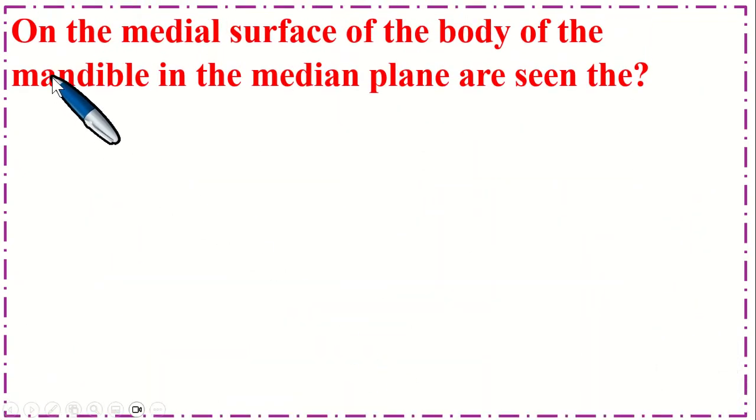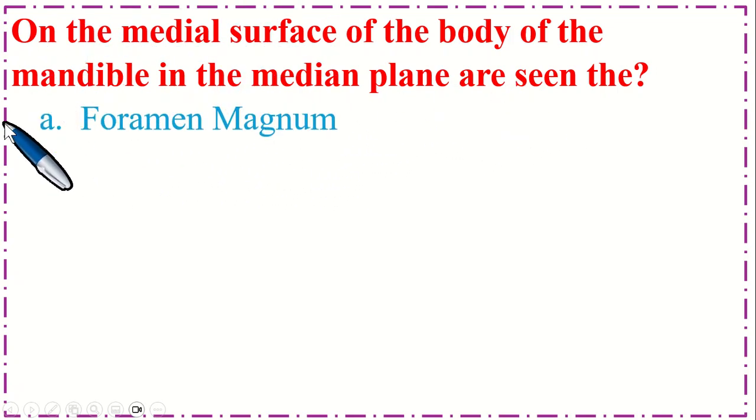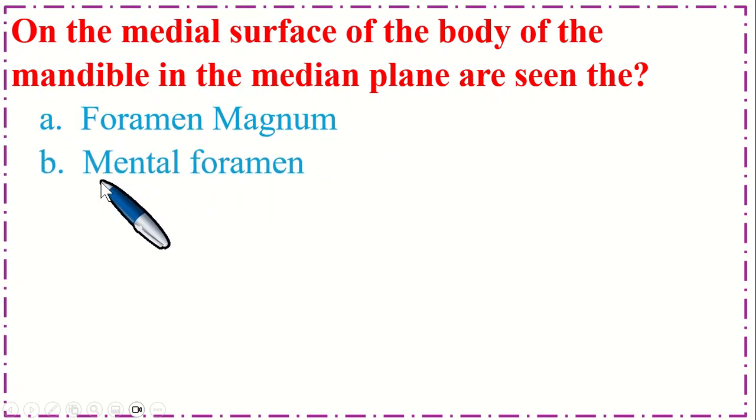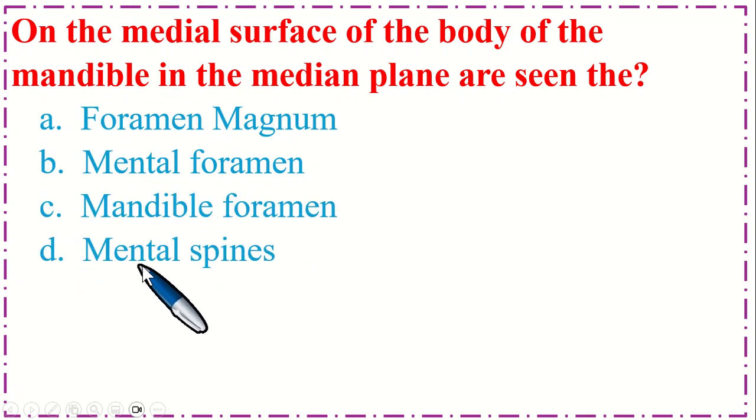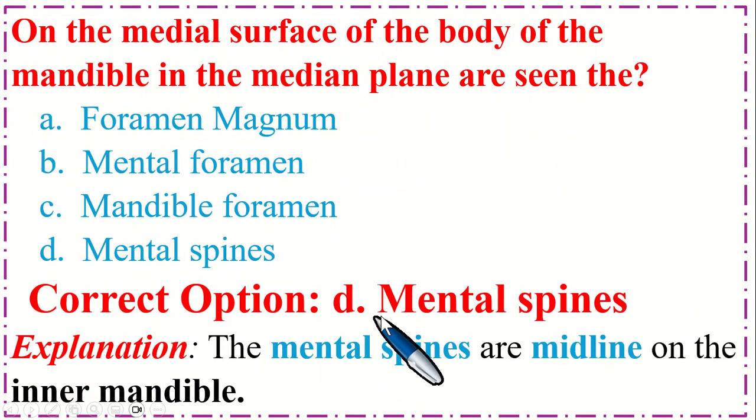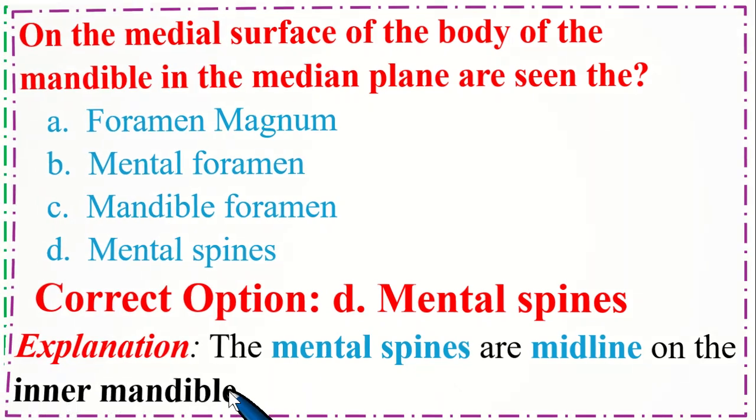So this is a very important MCQ. On the medial surface of the body of the mandible and the median plane are seen: option A, foramen magnum; B, mental foramen; C, mandibular foramen; and option D, mental spines. So the correct option is D, mental spine. The mental spines are midline on the inner mandible.